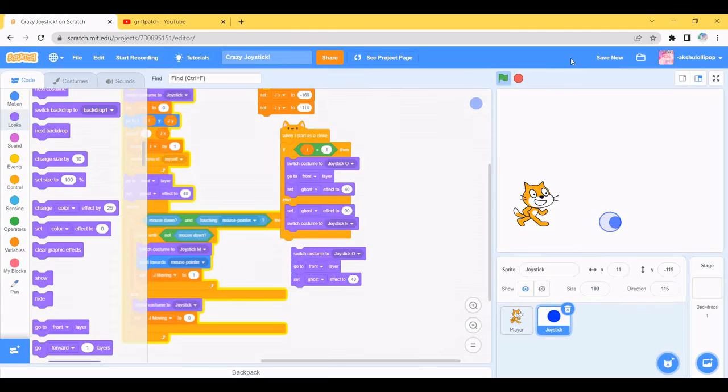Yeah. So this is a simple joystick, simple crazy joystick.